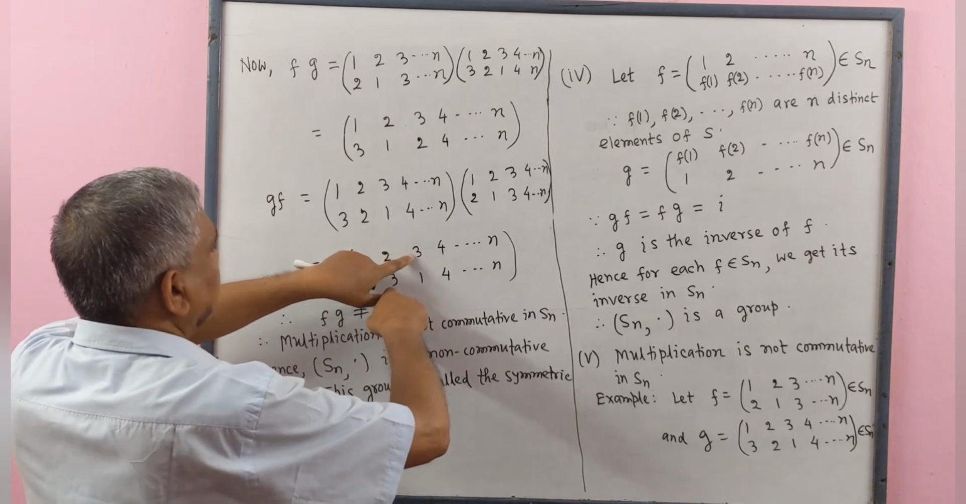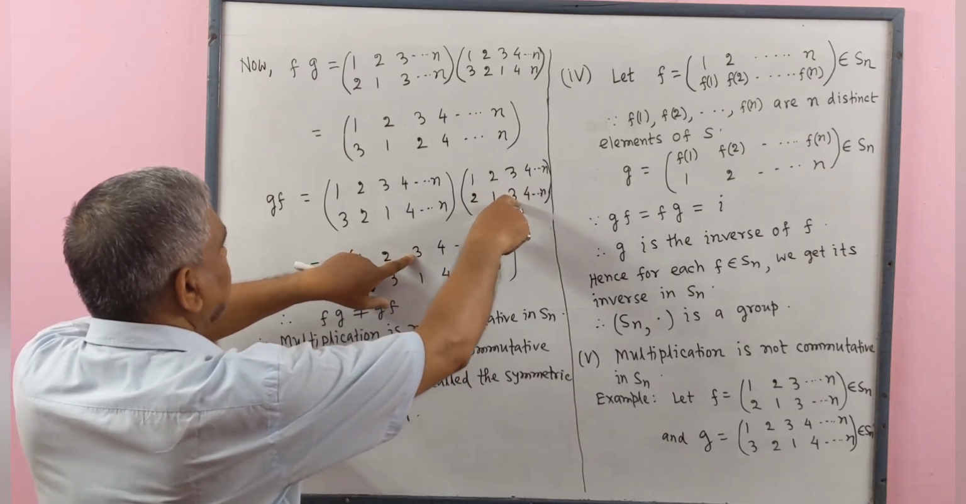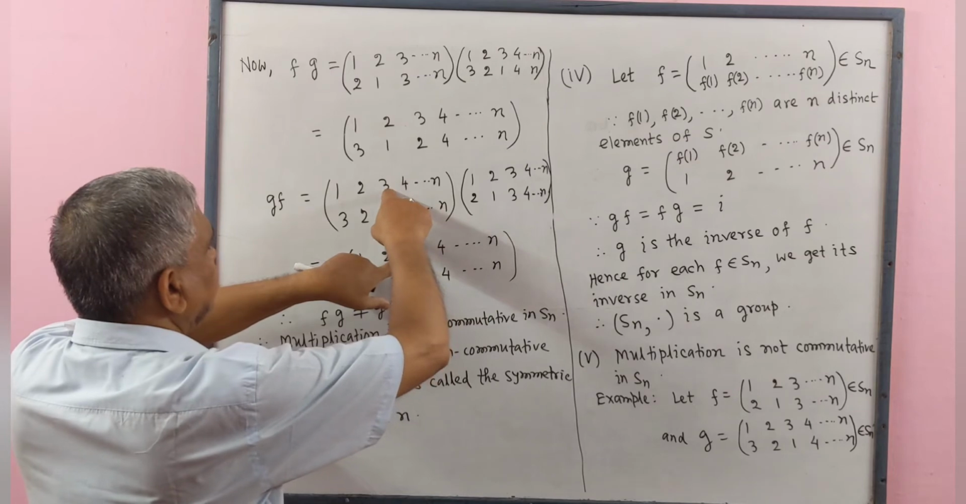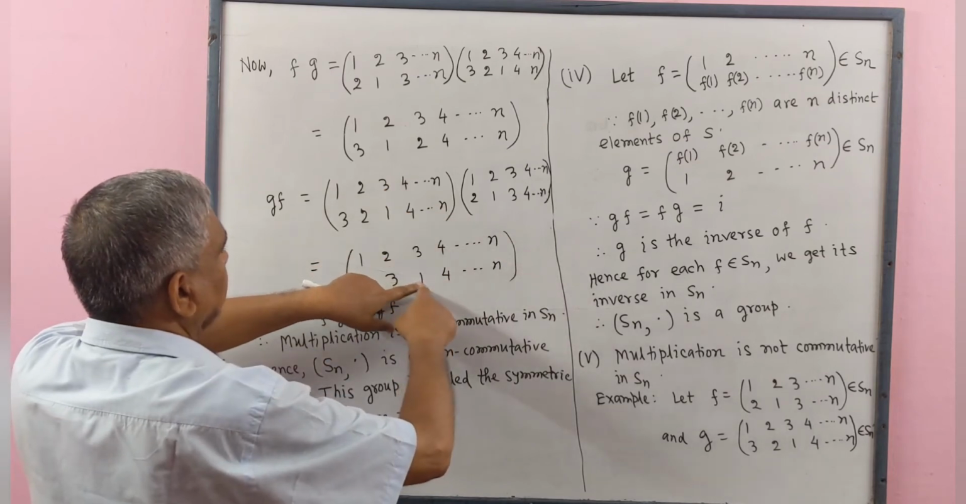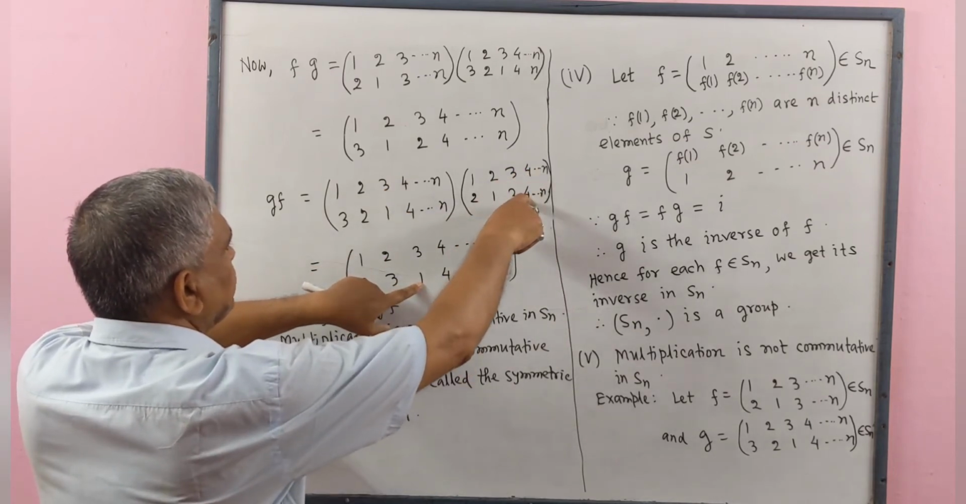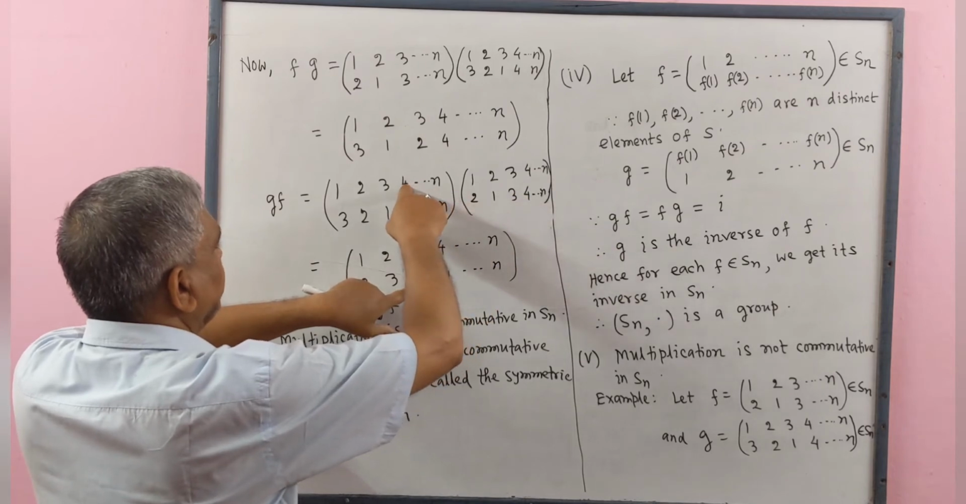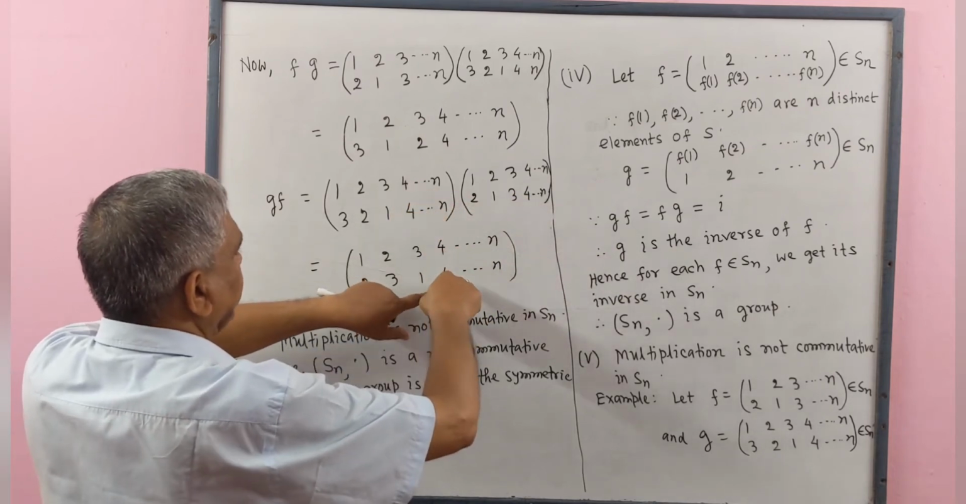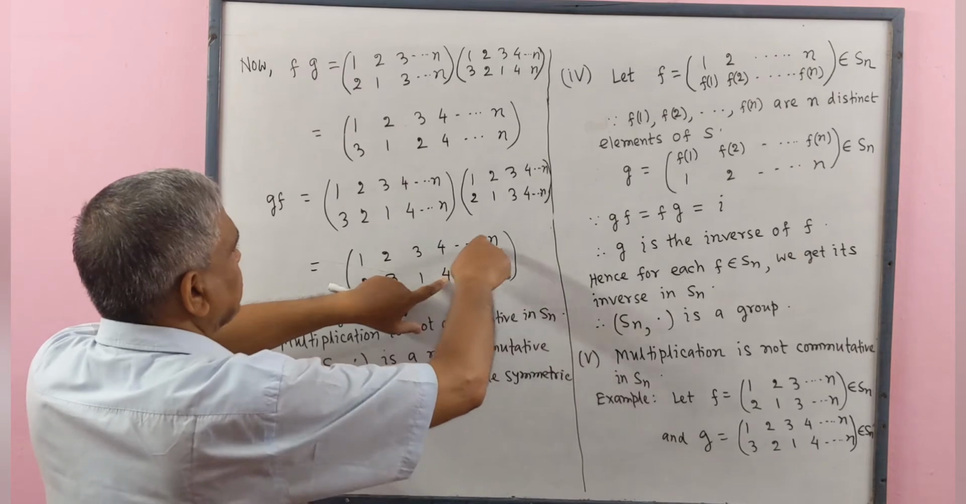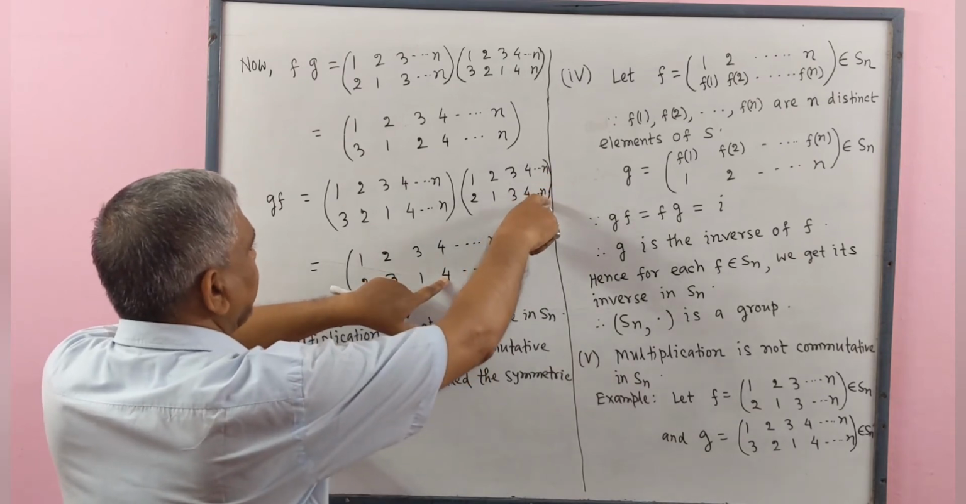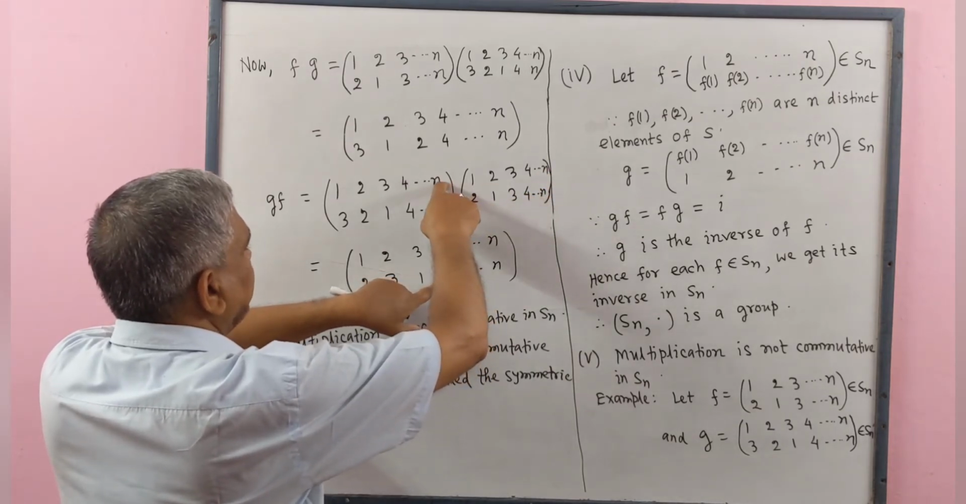Now we work for 3. Image of 3 is 3. Here image of 3 is 1. We write here 1. Here image of 4 is 4. Here also image of 4 is 4. So we write 4 under 4. And similarly, image of n is n. Here also image of n is n.